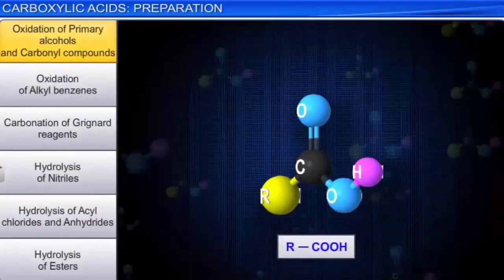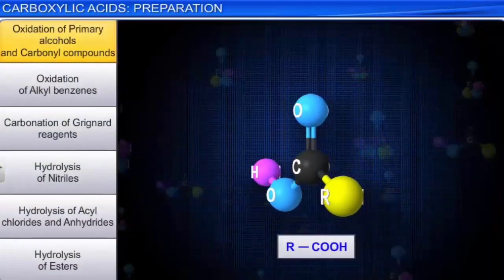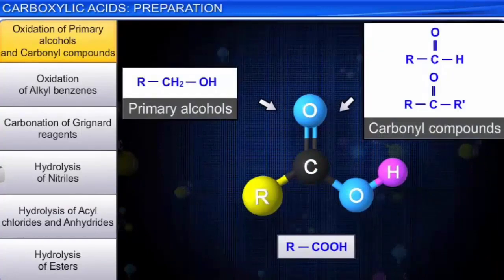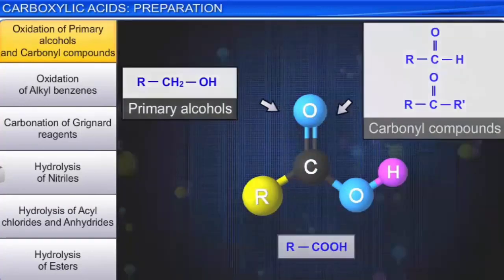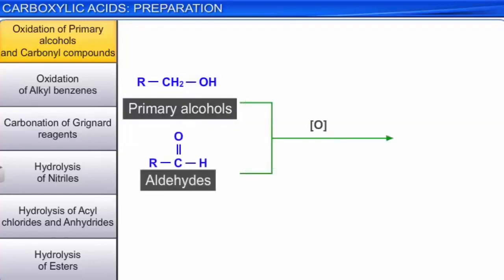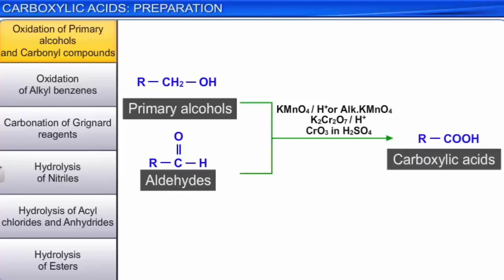Let us see how carboxylic acids can be prepared from primary alcohols and carbonyl compounds. Primary alcohols or aldehydes, on oxidation with oxidizing agents such as acidified or alkaline potassium permanganate, acidified potassium dichromate or chromium trioxide in sulfuric acid, give carboxylic acids with the same number of carbon atoms.